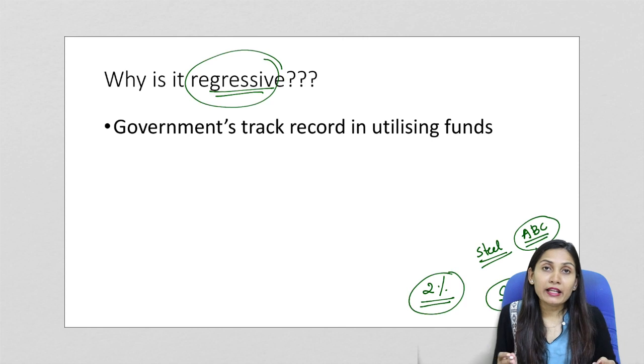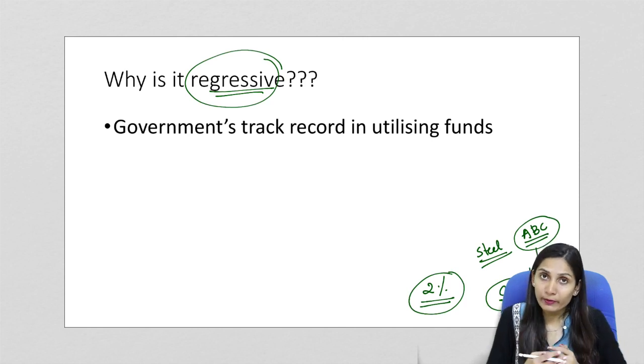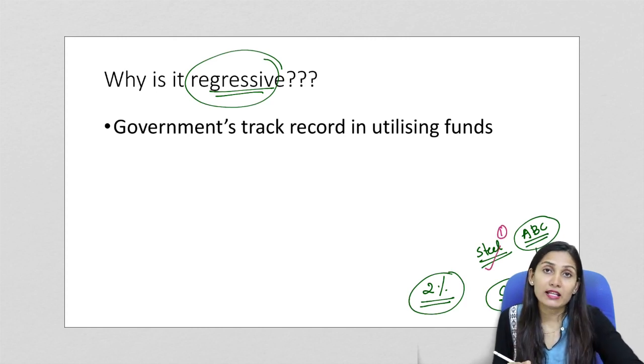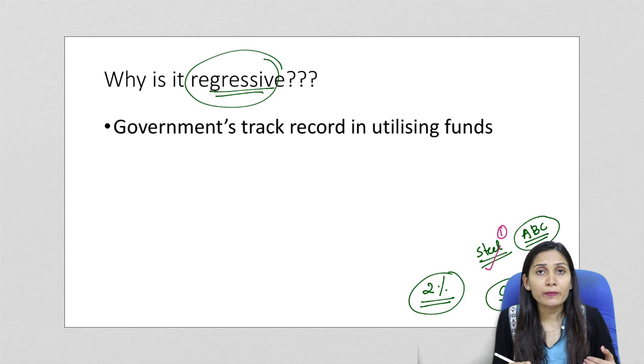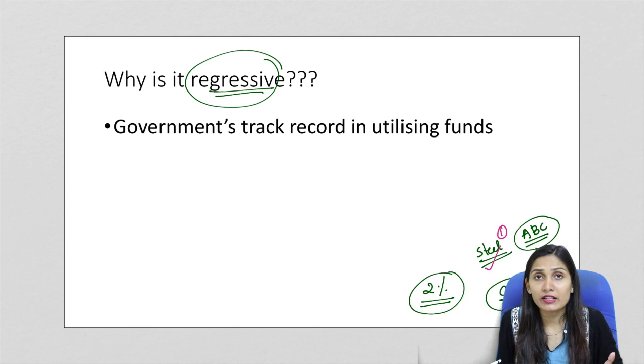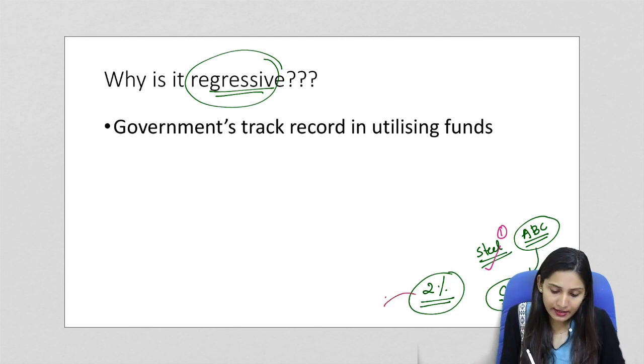But the main intention or objective of the company would be to raise its own production levels. So the company's primary focus would be on increasing the production of steel, not on spending time on CSR activities, which involve planning and implementation of activities. So this will not be the primary focus of this company. Now the government has given an option that if this 2% funds are not utilized by the company for CSR activities, it can be given to a central fund.